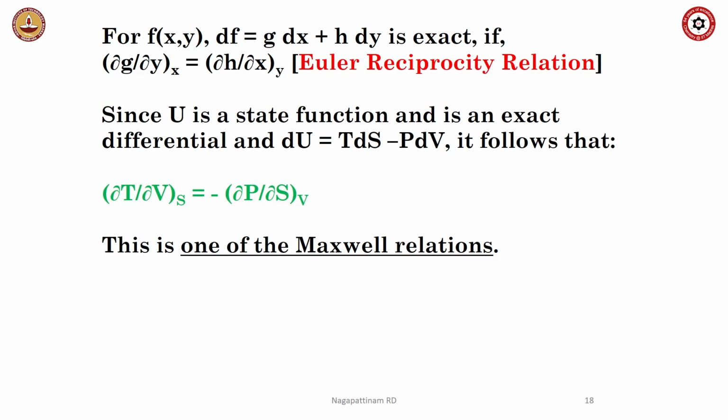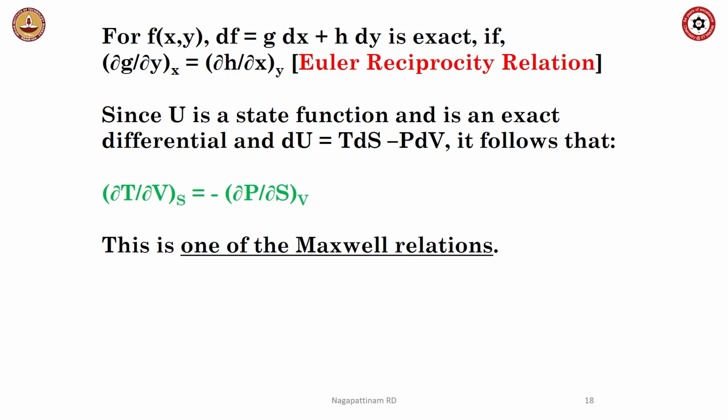If f is a function of x and y, given by df equal to g dx plus h dy, you know that if ∂g/∂y at constant x equals ∂h/∂x at constant y, this is also known as the Euler reciprocity relation, then f is a perfect or complete differential. We said this earlier when it came to q is not an exact differential, q by T is an exact differential. Remember that, okay?